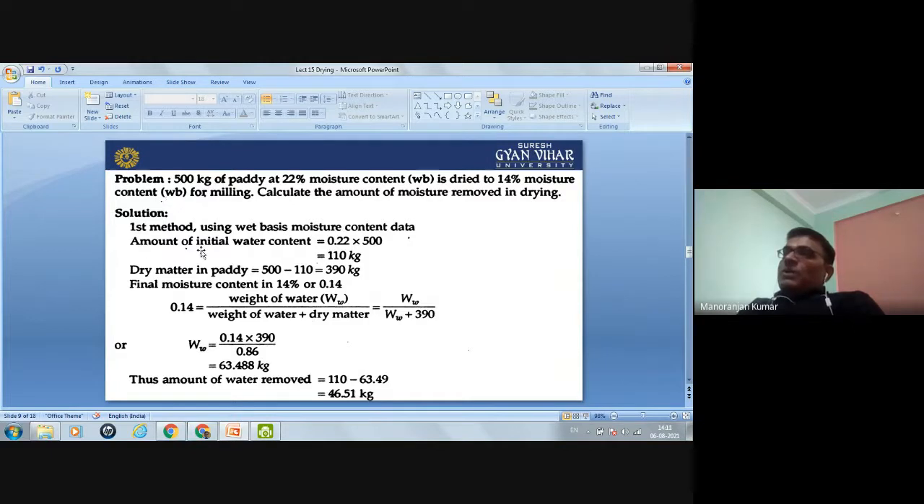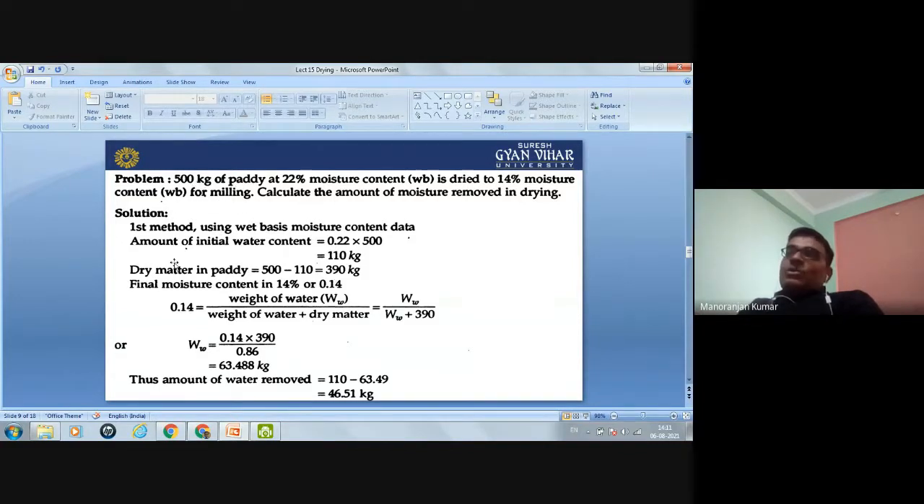So first, the amount of initial water content. Initially, how much water was present in the paddy? How can you calculate? The weight of the paddy is 500 kg. So in the 500 kg, the weight of dry paddy will be there, and also some amount of moisture will be there. So weight of dry paddy plus weight of moisture is 500 kg.